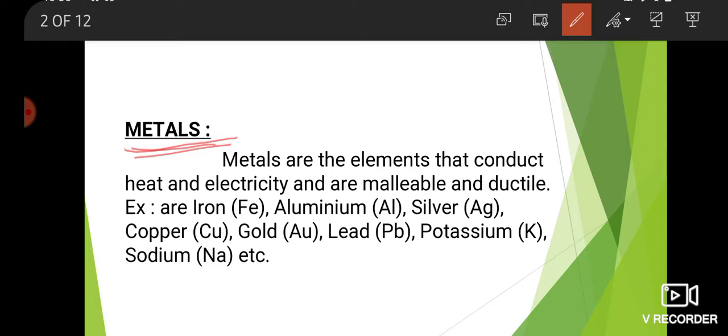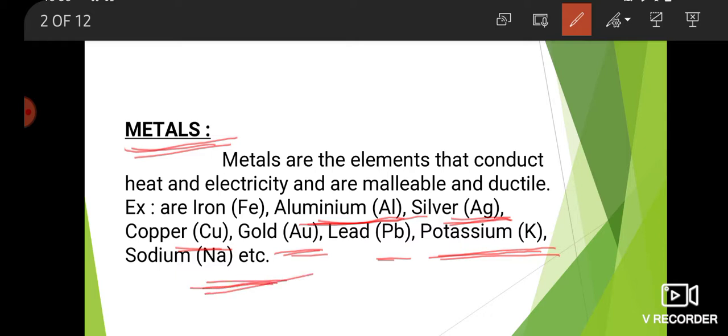Examples: iron, represented by Fe, aluminium, Al, silver, Ag, copper, Cu, gold, Au, lead, Pb, potassium, K, and sodium, Na, etc.